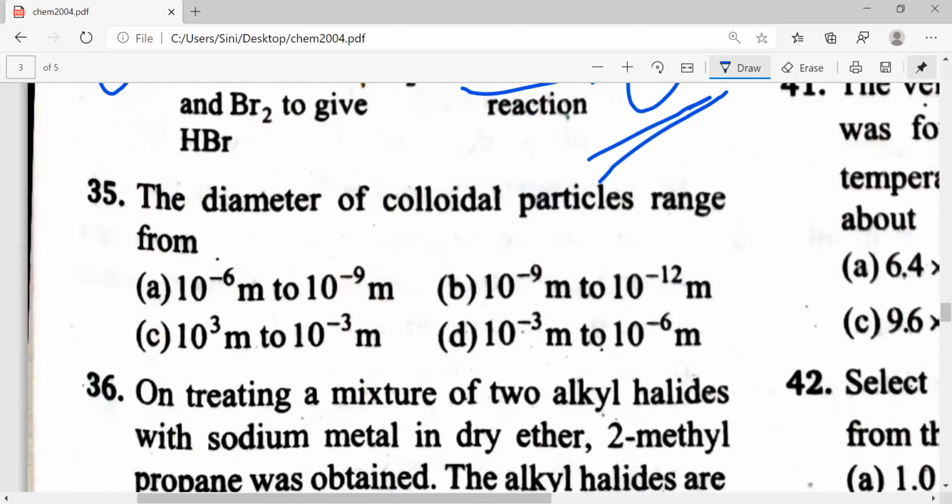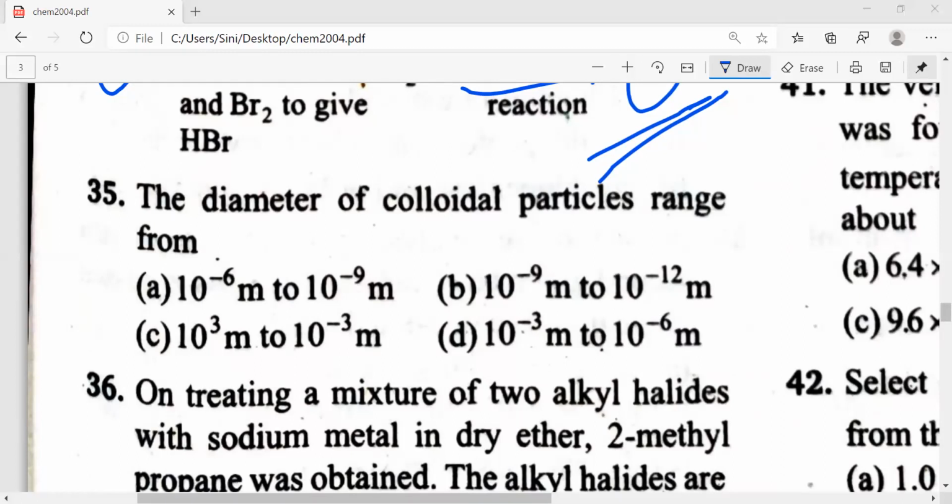35th, again a direct question. Diameter of a colloidal particle ranges from which of the following options? So guys, the direct question just now studied in class 12th.